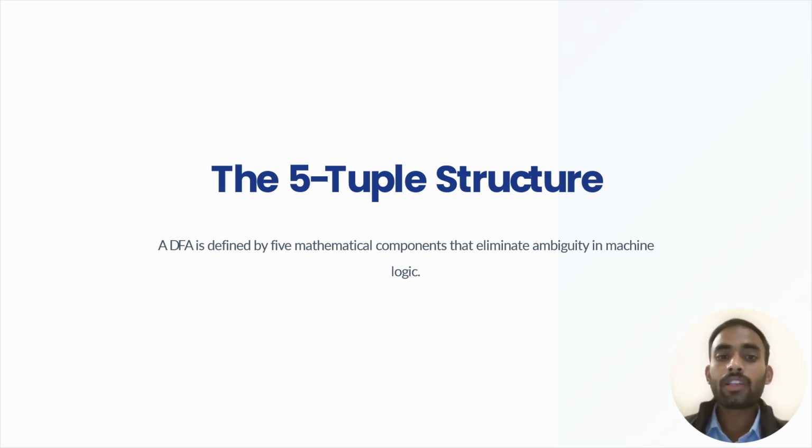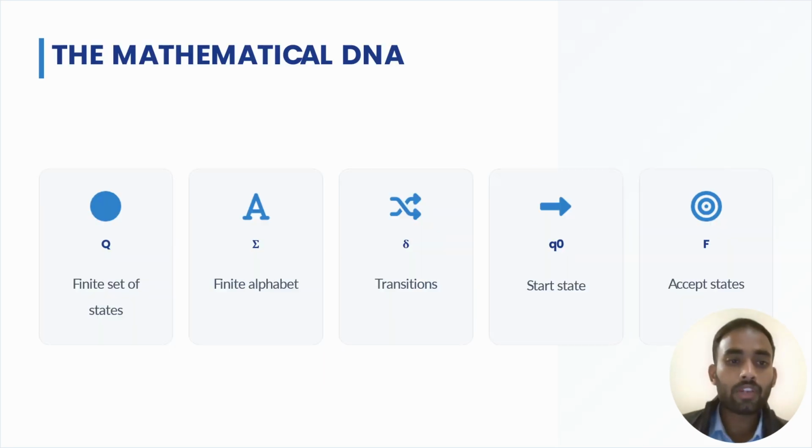There are other modes used for feeding logics, but the five tuple structure is the most common, very necessary, and always helps to represent the logics for the machines. So here are the five automata tuples.